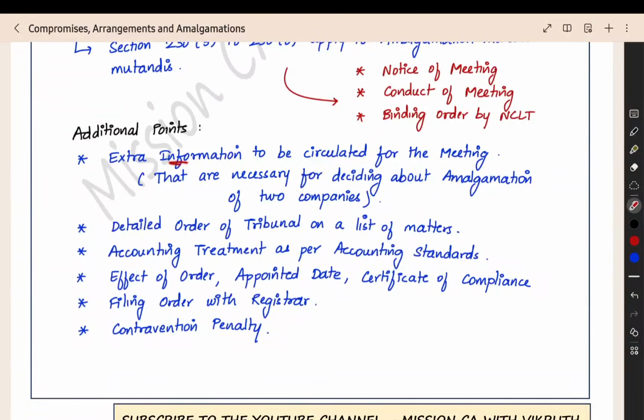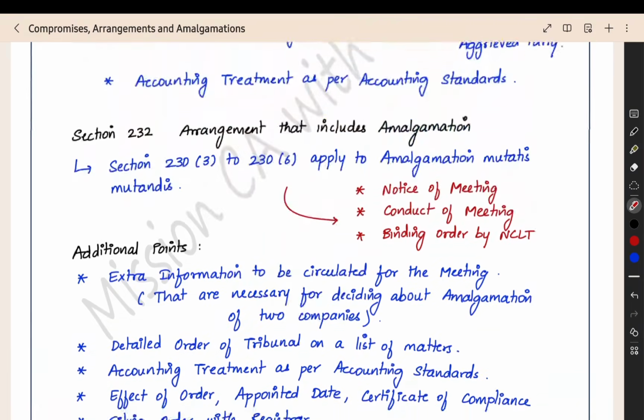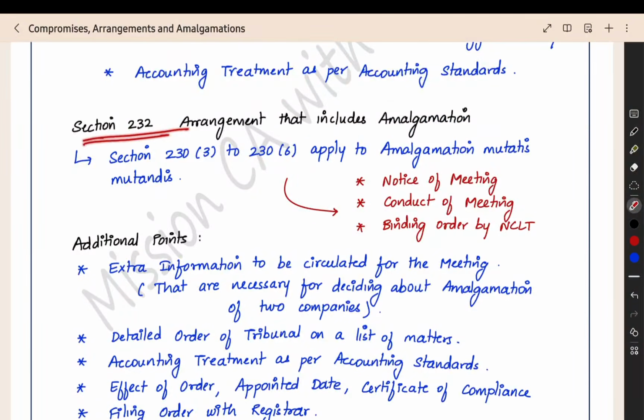Then additional point, extra information that you have to circulate, that we saw. Order of the tribunal on a list of matters, a detailed order will be there. Accounting treatment, that point. Then effect of order, appointed date, certificate of compliance, everything is there. Filing of order with the registrar. Then contravention penalty. Now we have entirely completed section number 232, which includes amalgamation in a compromise or arrangement contract.